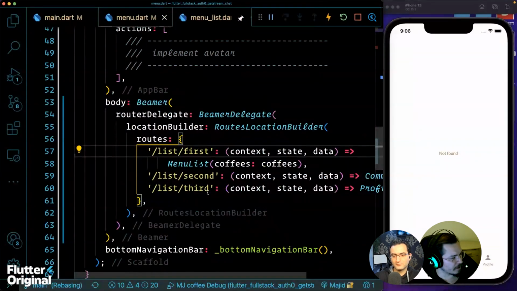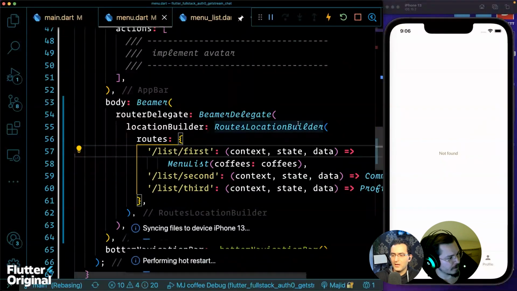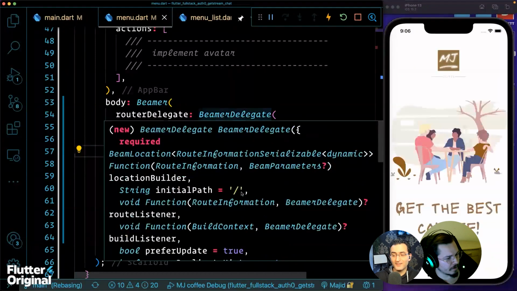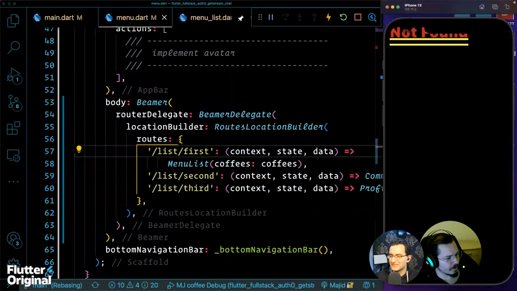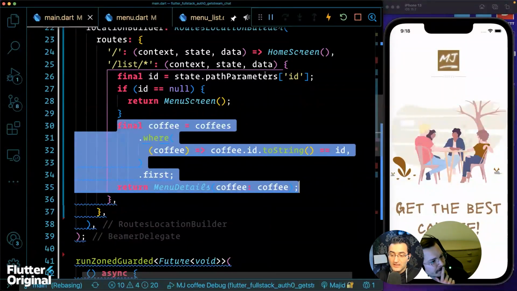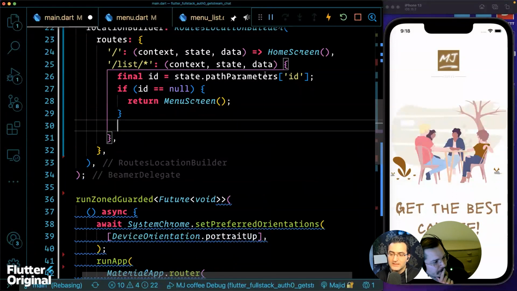Okay, we have it like this. What if we restart the application? Let's see if it works. Not found. What if we move this? Now it makes sense to move it to list/star.